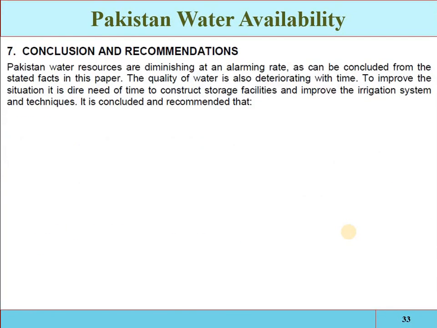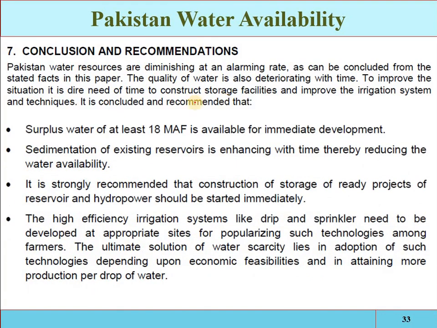Conclusion and recommendation. From the previous discussion, what can we do? Pakistan's water resources are diminishing at an alarming rate, as can be concluded from the previous statistics. To improve the situation, what are the conclusions and recommendations? Surplus water of at least 18 million acre feet is available for immediate development.